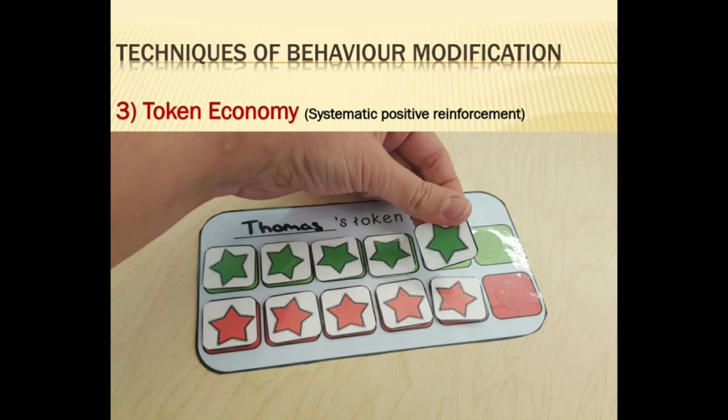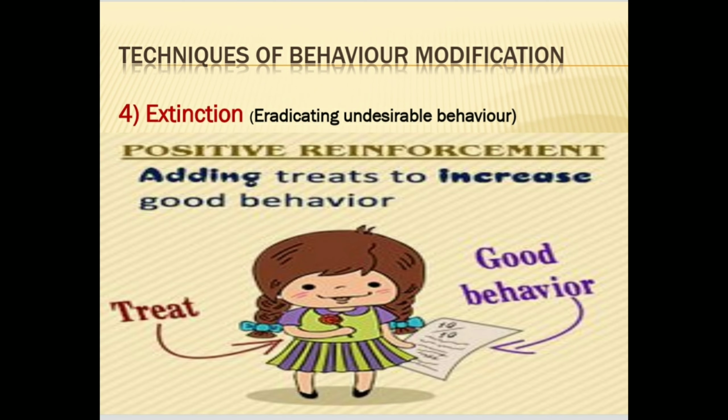In this technique, desired behavior results in the reward of a token, such as a poker chip or a sticker or a toffee or a chocolate. And undesirable behavior results in removal of a token. So when a child obtains a certain number of tokens, he will feel very happy and his behavior will be changed. Then fourth is extinction, eradicating undesirable behavior.